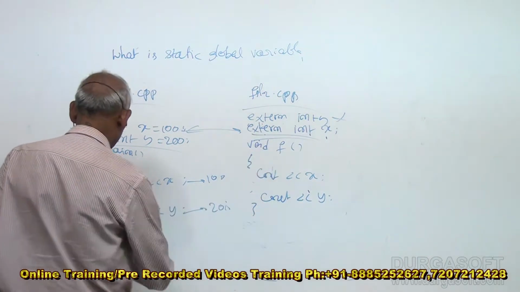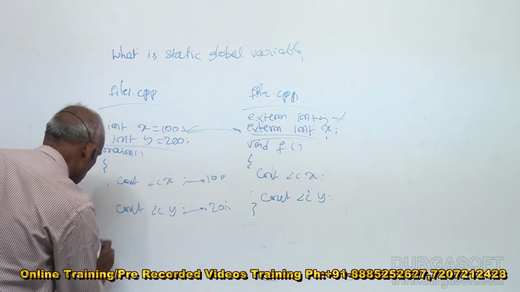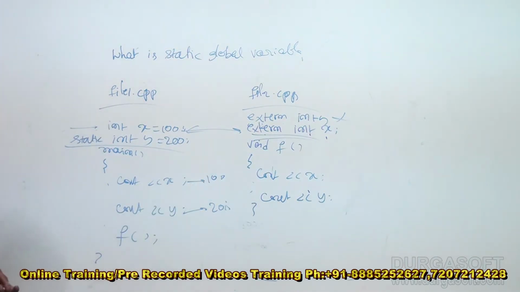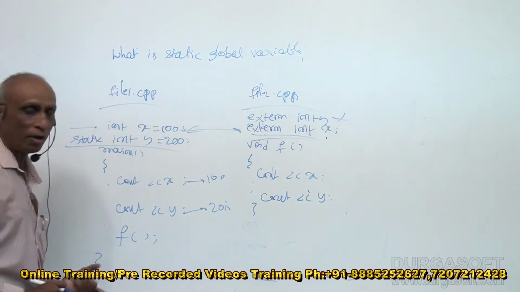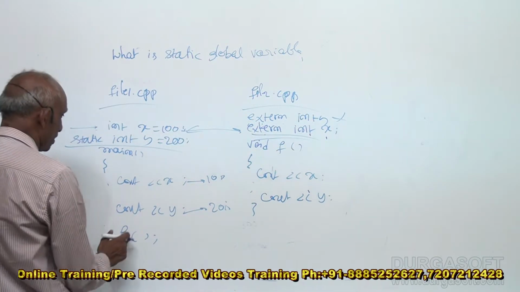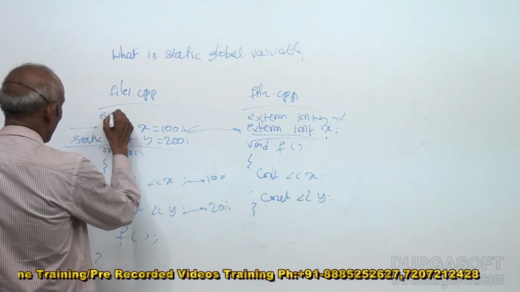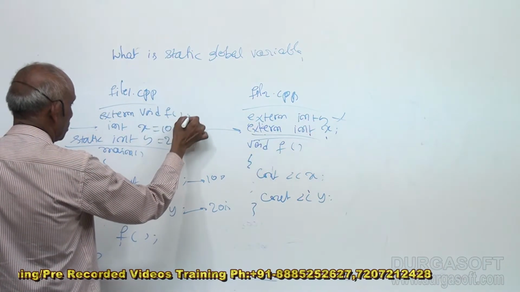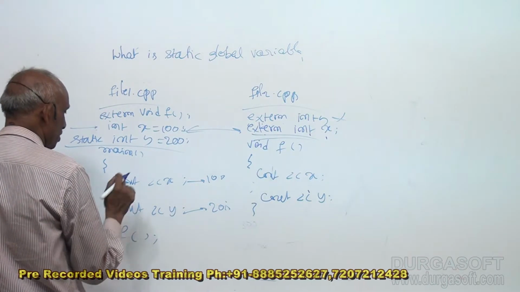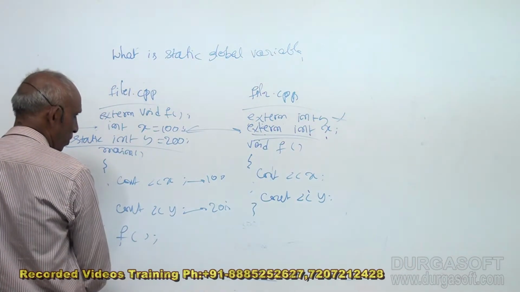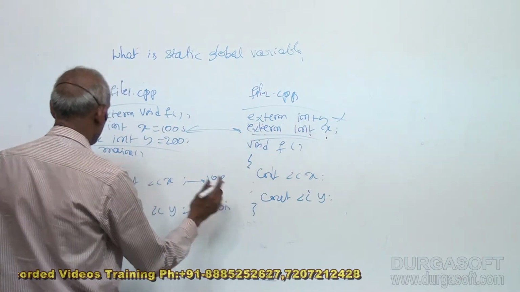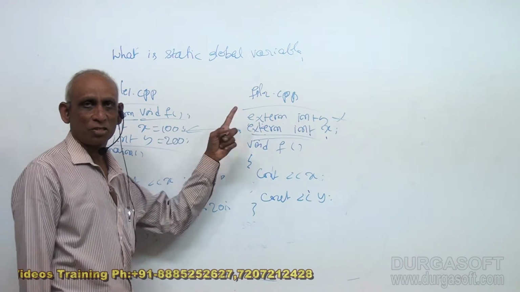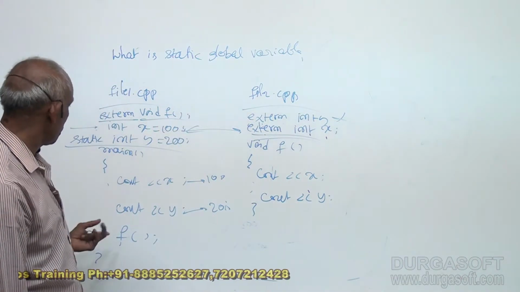And what is this f? This main may call that f. Main is calling f which is present in another file. Here also it has to declare extern void f. So main function is using f which is not present in this file, it's present in some other file. Let's say extern, give the function prototype, then it can use.